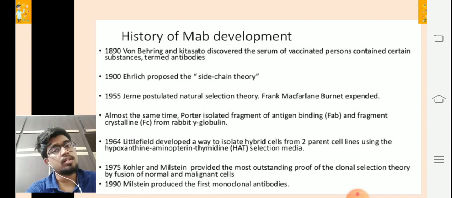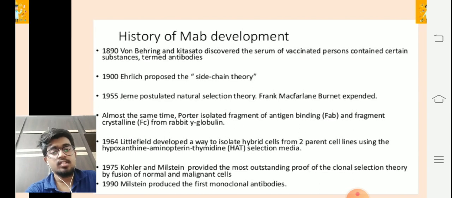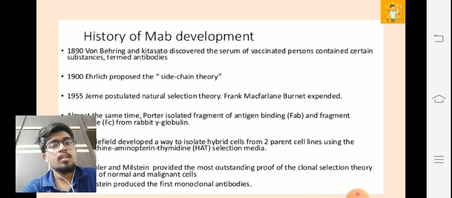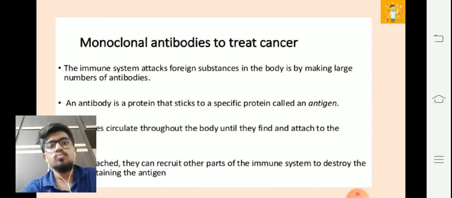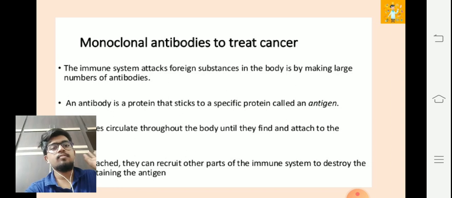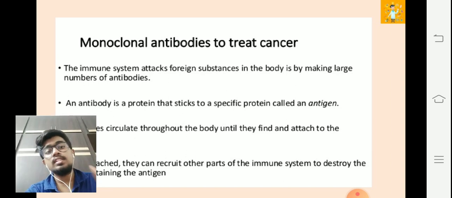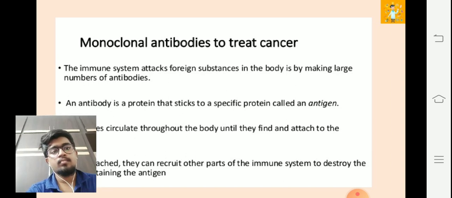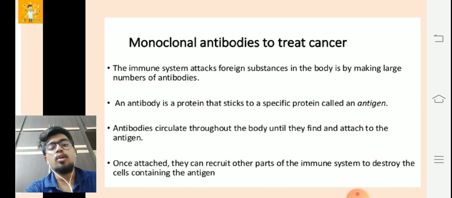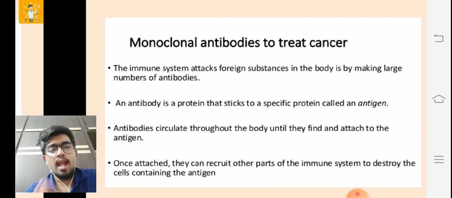So Milstein, thanks to him, and because of his discovery, now we can use monoclonal antibodies for cancer treatment, for various other infections, and now for COVID-19, we have recently got a breakthrough. The next topic is how these monoclonal antibodies are effective in treating cancer. The immune system generally attacks a foreign substance in the body by making a large number of antibodies. We know that. An antibody is a protein that sticks to a specific protein called an antigen.